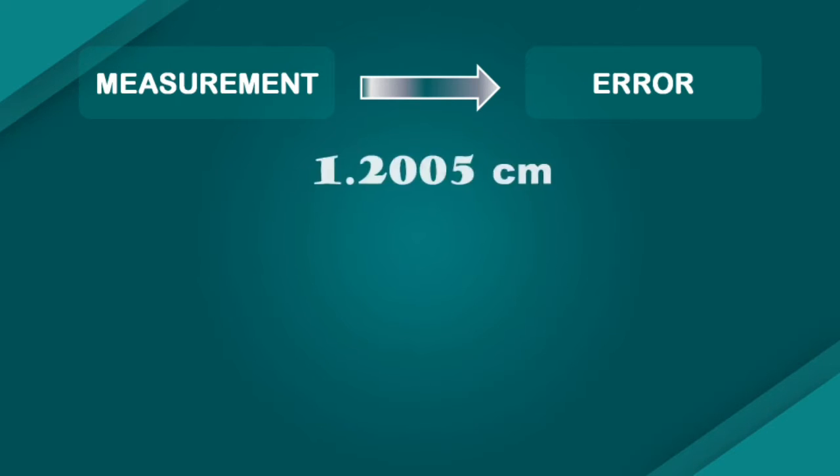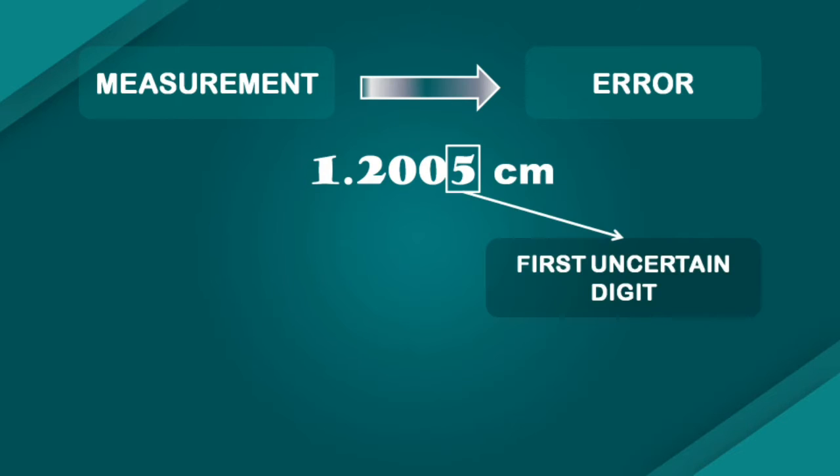So if I write any measured quantity, for example, let's say 1.2005 centimeter, it is some length L that I measured. So it would mean that the last digit of my numerical value, that is 5 in this case, is the first uncertain digit in my measurement. That is the digit whose certainty is not known, or in other words, it would represent the place value in my measurement where I would get an error.